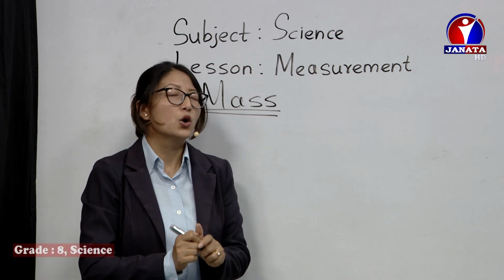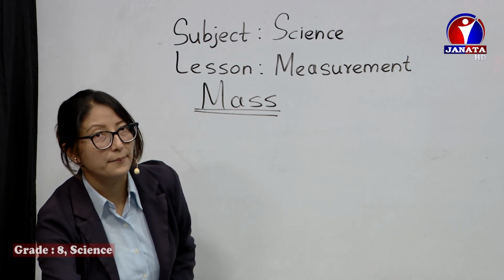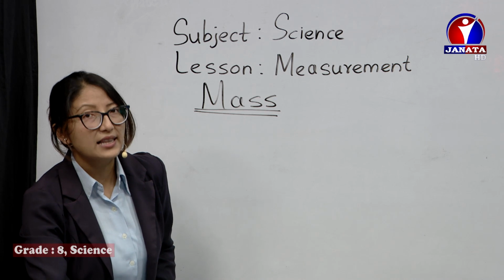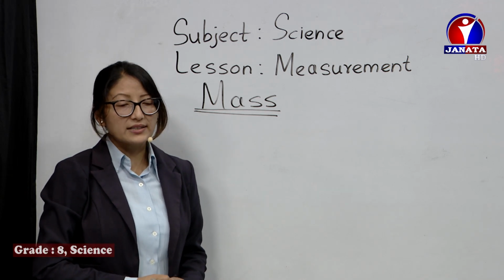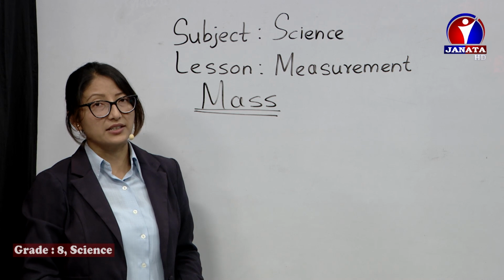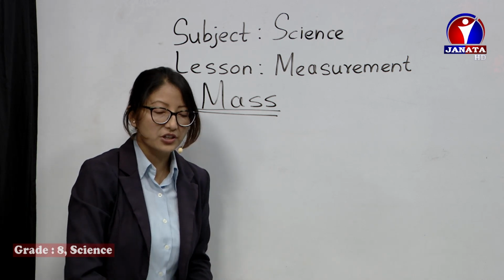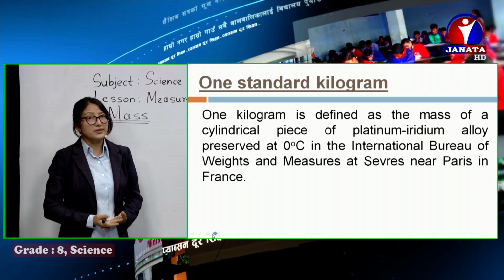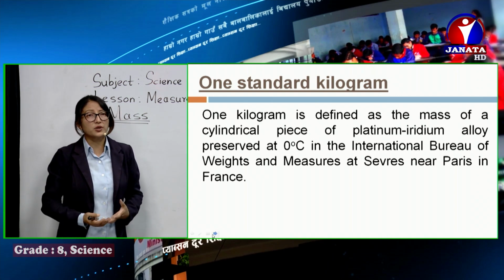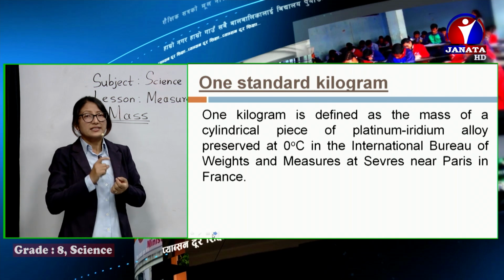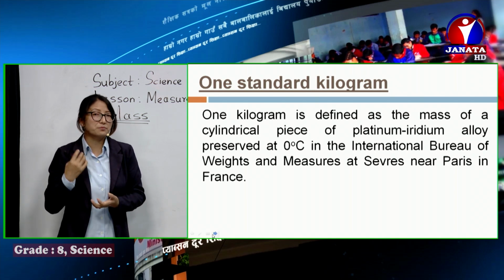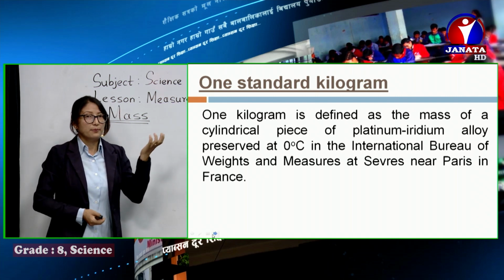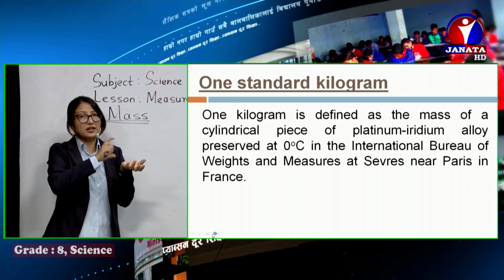Now we have 1 standard kilogram. So what is 1 standard kilogram? Just before, we learned what is 1 meter length. Let's check out the definition here. Similarly, like 1 meter length, it's also a cylindrical body having the same height and diameter, which is made up of platinum and iridium. See, a platinum iridium cylinder of similar height and diameter.